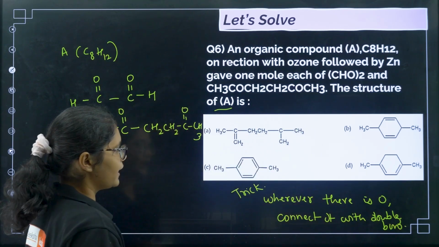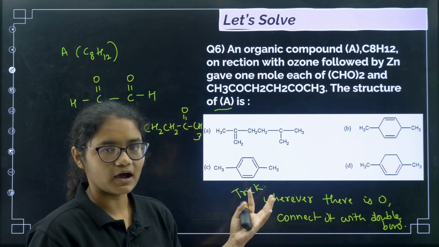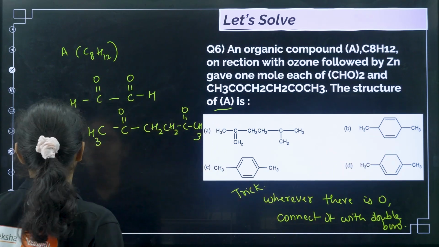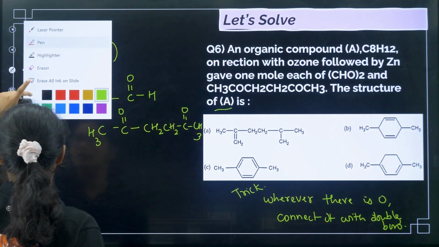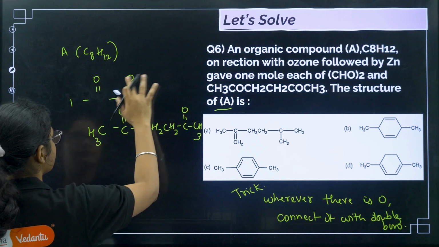Now you can see that the options mainly have a benzene ring, okay. So now let us try to do it like this. I will write this compound in a little different way.